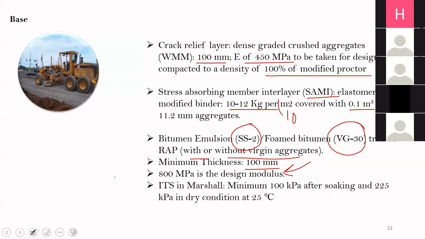Okay, and the strength or the modulus is taken as 800 MPa. Now this also, if you do it in the lab, you get higher values, maybe 1500 MPa, but to be on the conservative side, a value of 800 MPa is being proposed by IRC 37.